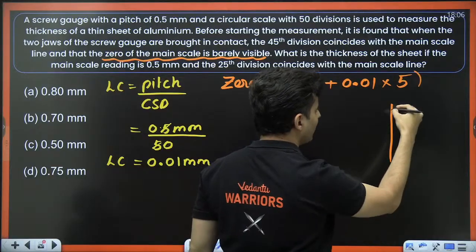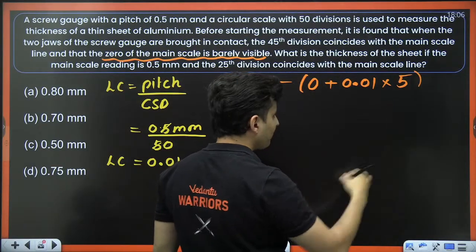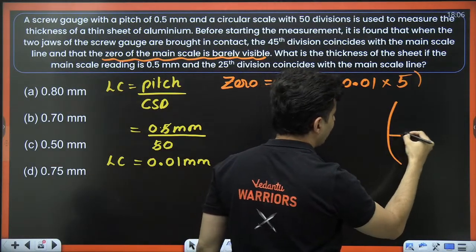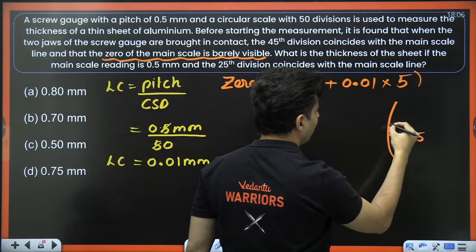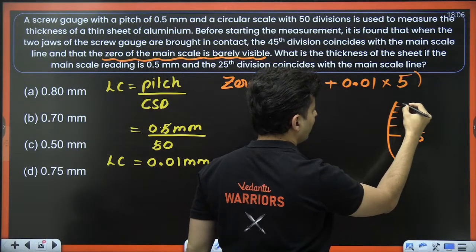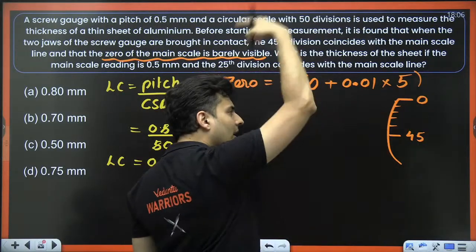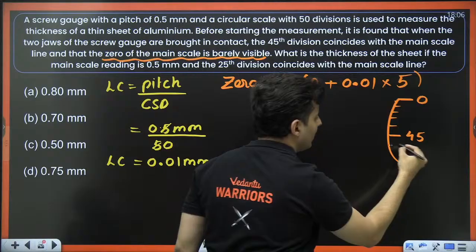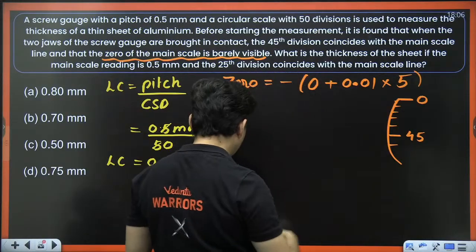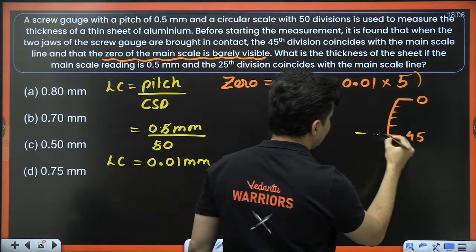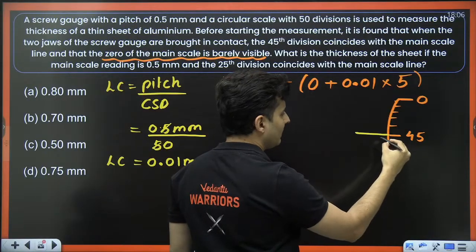Understand that. Let me mention this very clearly over here. If you have your circular scale and this is your 45, then 46, 47, 48, 49, 50. 50 will become again back to 0. Again that 1, 2, 3, 4, 5, 6 like that. Again it will come to 45 like this. And this is how the main scale reading is.